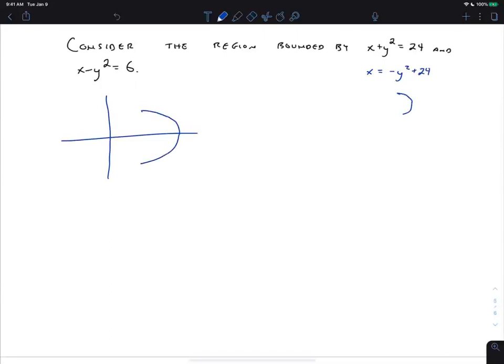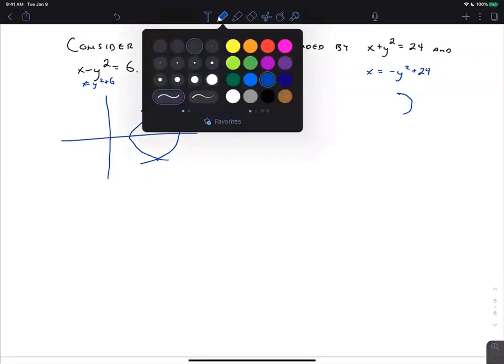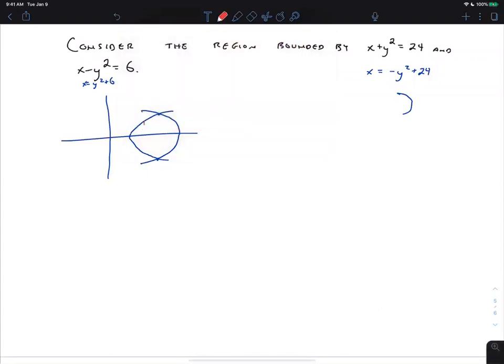That's better. And then this one I'm going to think of as x equals y squared plus 6. And that's going to look about like this, and they're going to intersect twice. It's probably symmetric, so my picture's not perfect, but this is one where we should quickly decide dy is better, and we should set it up that way. Does that make sense?